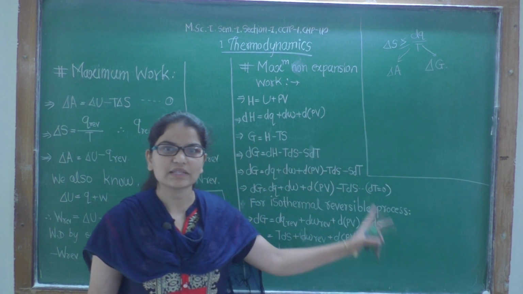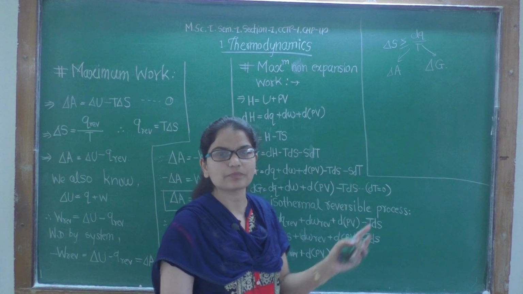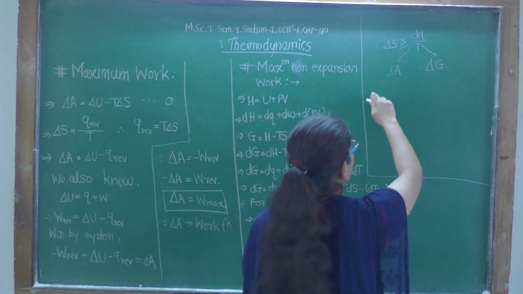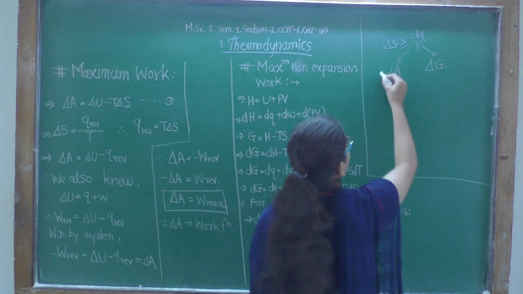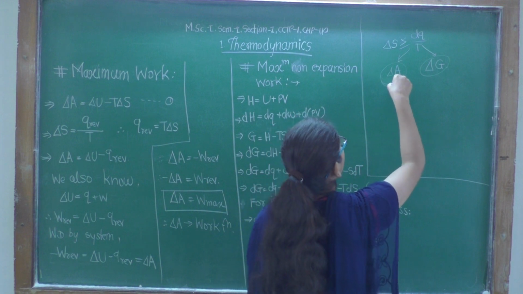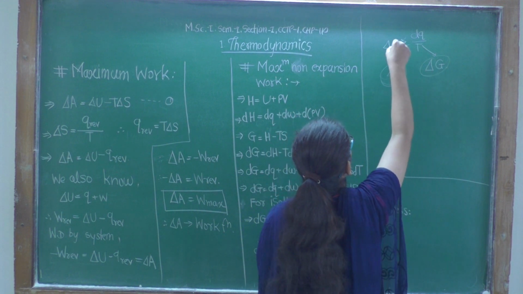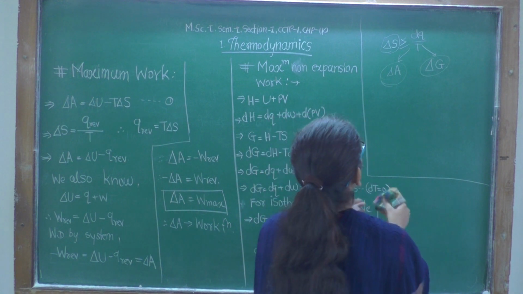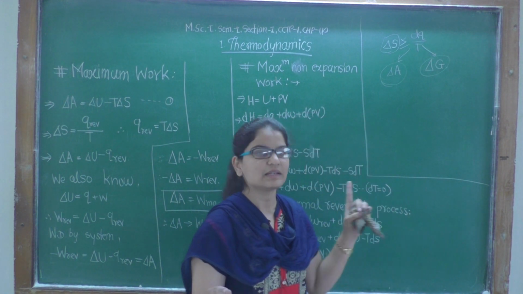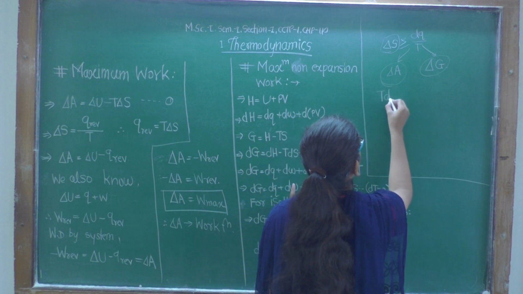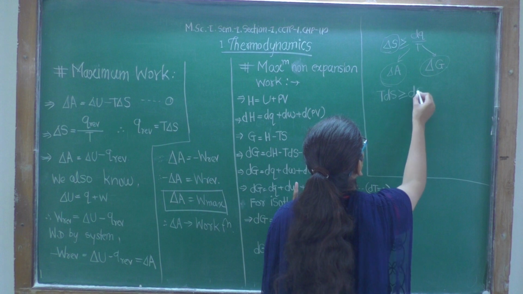We have seen these two terms in the last classes, and these two functions are used as the criteria of spontaneity, and it is easier and more convenient to use these functions as compared to change in entropy. But in the last class, what we have seen, T ds is greater than or equal to dq.